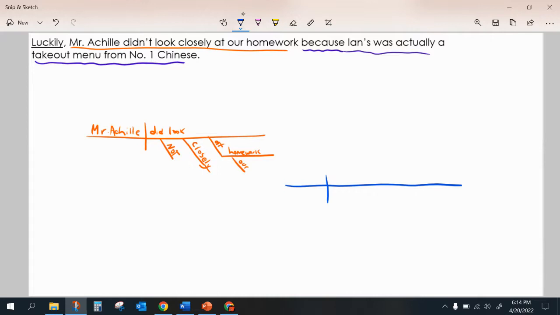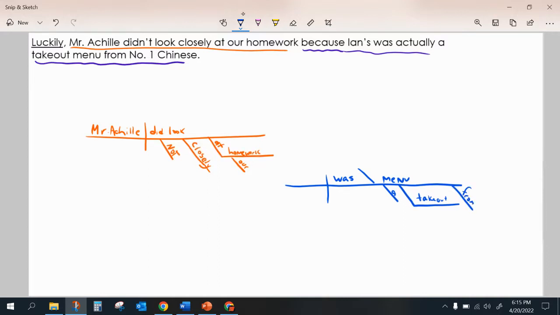So I can see this verb as was. There's a reason I'm going to skip this subject. And then I have it was menu. It was a menu. Takeout is a lovely little noun. So let's flatten that as a noun serving as an adjective. So here's takeout. It's a takeout menu, and it's a menu from,